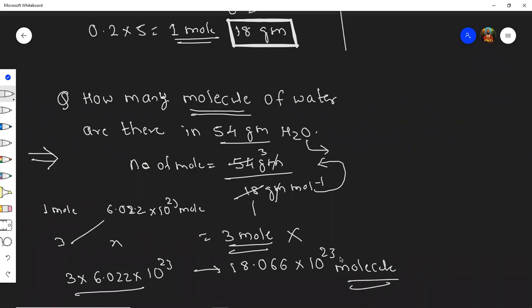What answer did you give, students? You gave 3 moles. Read the question properly. Did they ask moles? They asked molecules. Yes, understood.